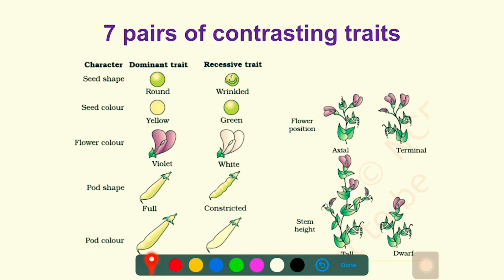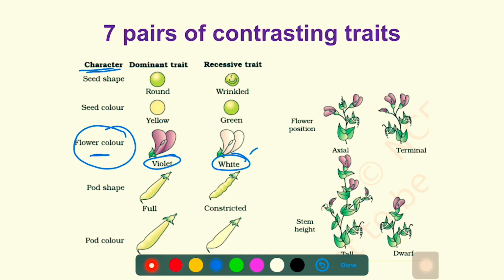Mendel studied the pattern of inheritance in pea plants. His model organism was the pea plant. In pea plants, he selected 7 characters, each having a pair of contrasting traits. What do I mean by that? Let's take the example of flower color. Flower color is a character of the pea plant, and it has 2 contrasting traits: one is violet and the other is white. A pea plant can have either a violet flower or a white flower.